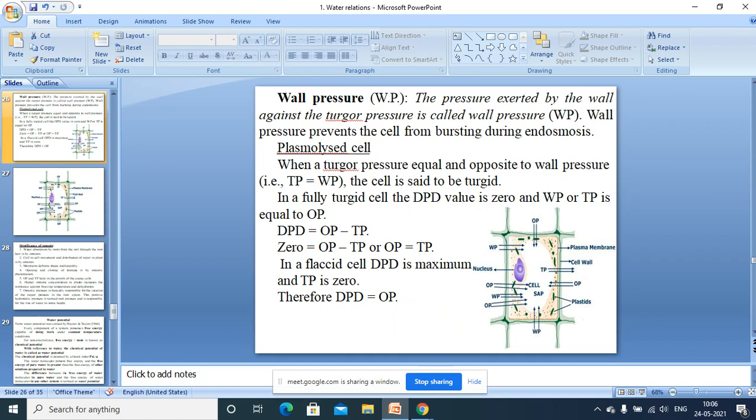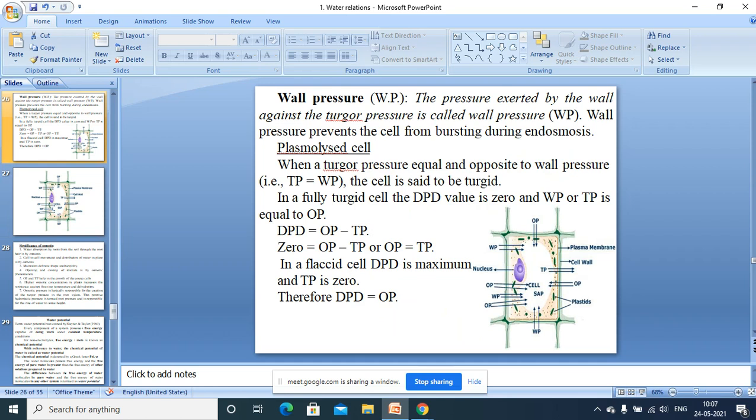So now coming to the situation. When turgor pressure is equal and opposite to the wall pressure, then the cell is said to be turgid. Now we have to understand when the cell is in turgid condition: when the turgor pressure value becomes equal to wall pressure. At one stage you can imagine the protoplasm expands, the plasma membrane is stretched, comes in contact with the cell wall, and as it is in contact with the cell wall, wall pressure operates.